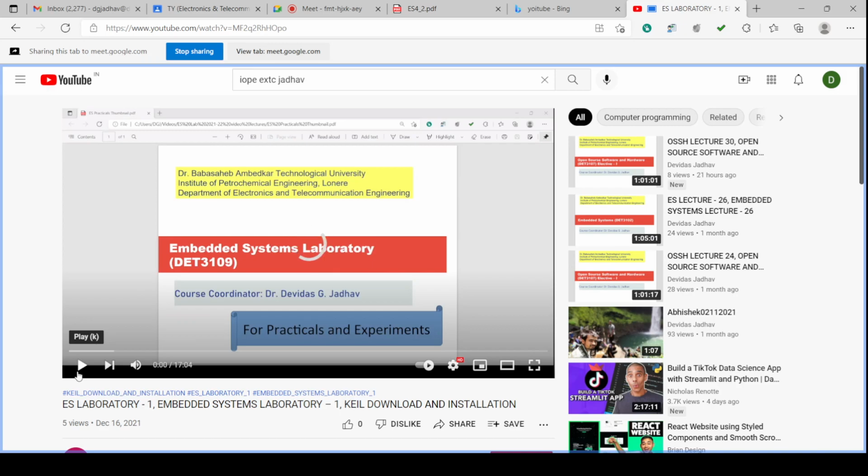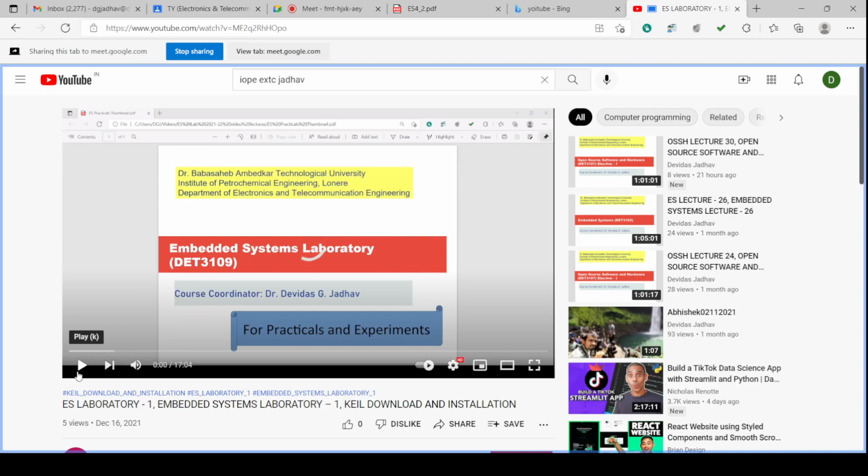Code memory is the ROM of the 8051. 4K ROM is available, but to write that we require the burner or programmer circuit. So programmer circuit is there in our laboratory. We can write that.